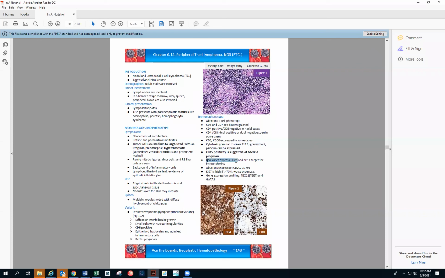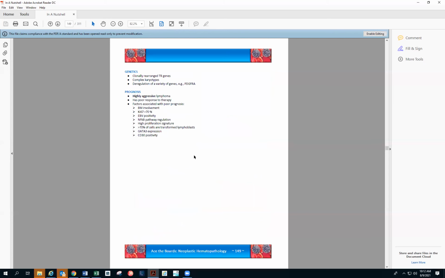It will be hard to detect, like ATLL versus PTCL. ATLL is CD25 positive, as we know, FOXP3 positive, but over here they're saying that a few cases of PTCL will also be CD25 positive. So again, we have just shown the CD4 positive, CD8 negative. This one was a nice Lennert's lymphoma that we had. Lennert lymphoma is more of a lymphoepithelioid variant, and this is the lymphoepithelioid variant of PTCL that we had in our system. So I added that case.